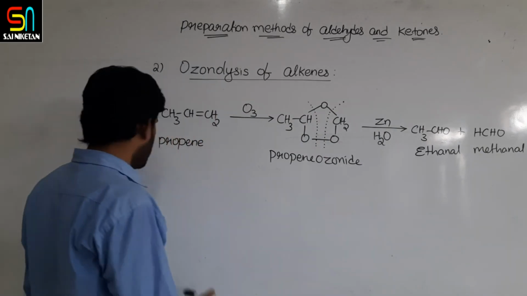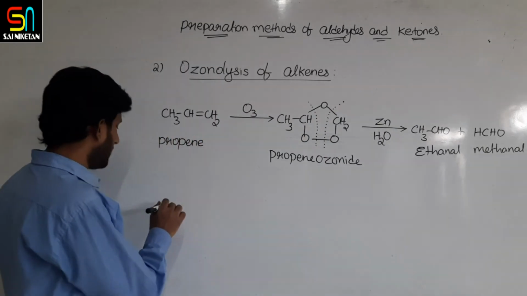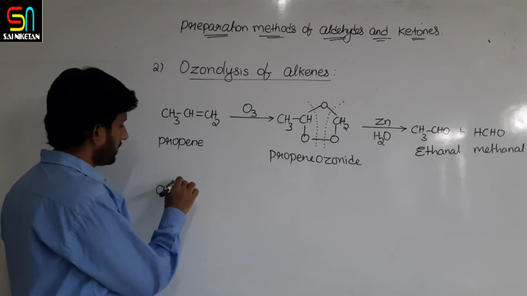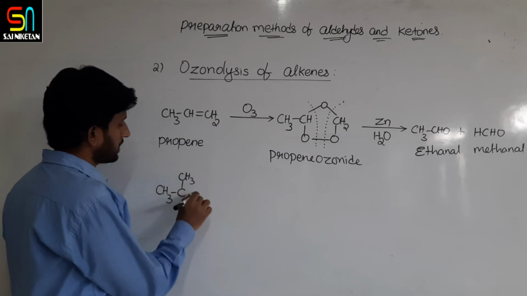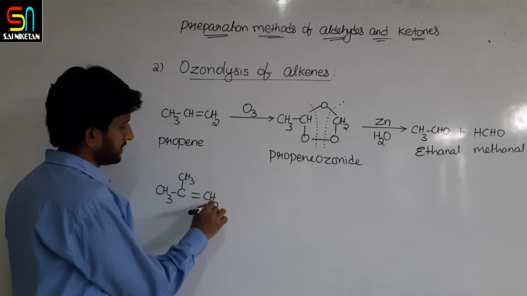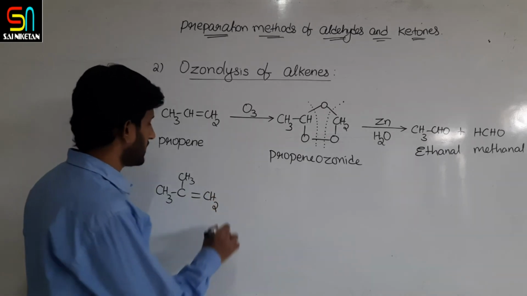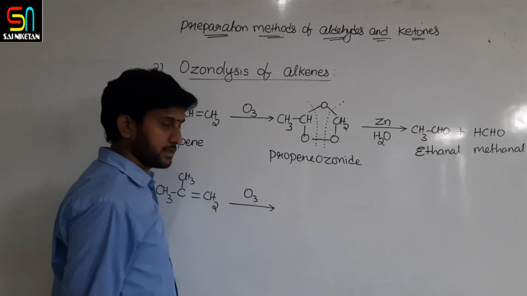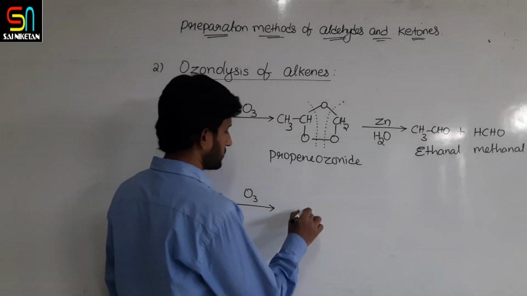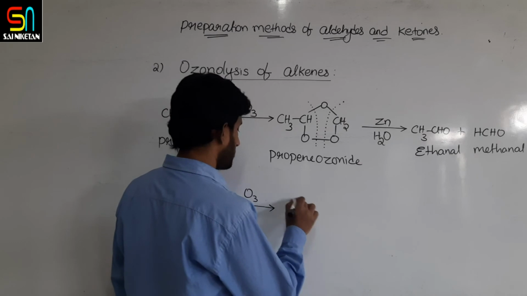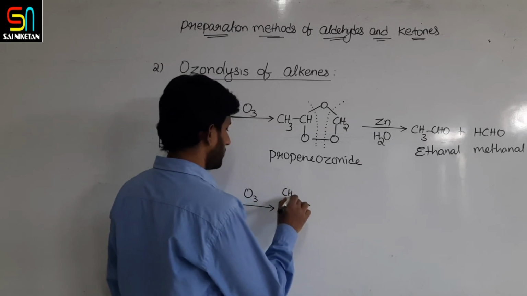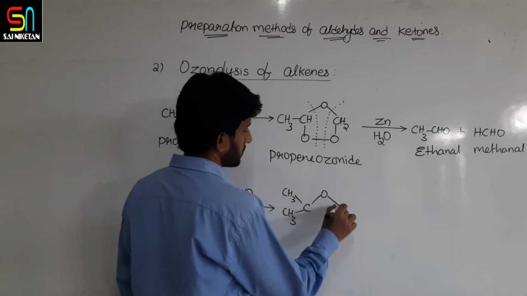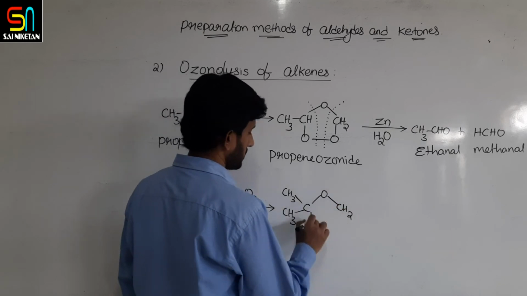And you know that if the alkene is containing branching, if it is a branched alkene, then first, as usual, it produces the ozonide.